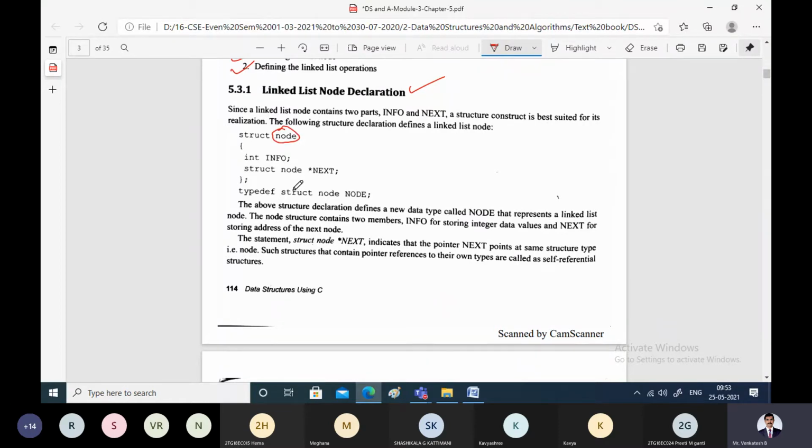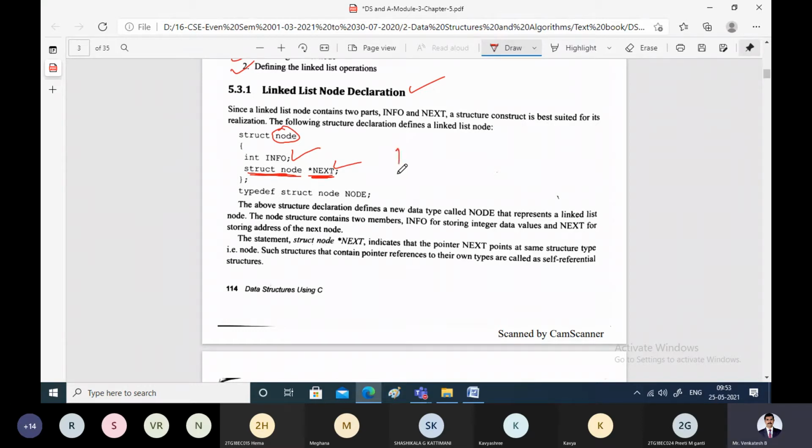And as we know, a linked list node consists of at least two fields, minimum two fields. One is the information field, which in this case is of type integer. Another one is a pointer. See here, star next is the pointer, which points to the next node of the same type. Of what type? Of struct node. That's why its type here is struct node.